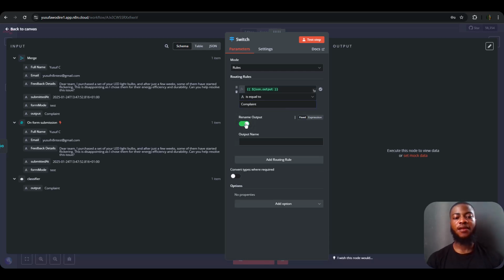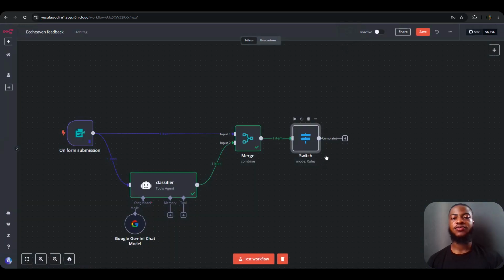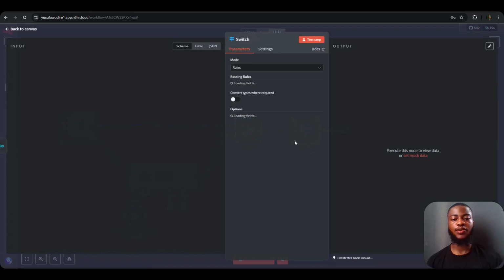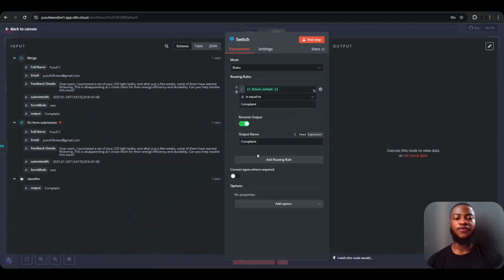So rename outputs. This is just to give back the name outside. I'll show you how it works. Just copy this and paste it here. So if I go outside, you see it's actually come back as complaint. So that's the purpose of this output name.